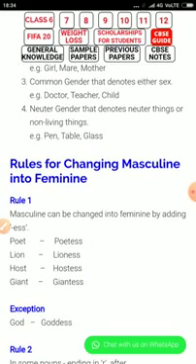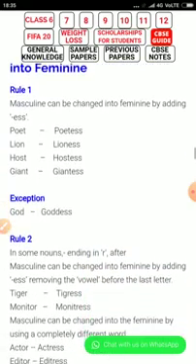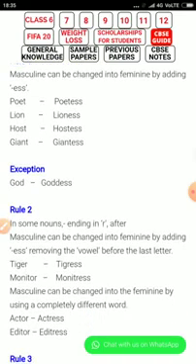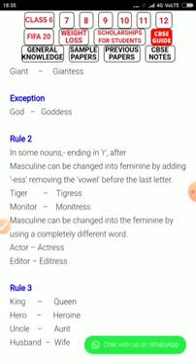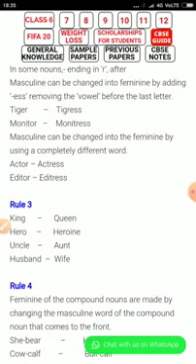Rules for changing masculine into feminine. Rule 1: masculine can be changed into feminine by adding ess: poet, poetess; lion, lioness; host, hostess; giant, giantess. Exception: god, goddess. Rule 2: in some nouns ending in r, the masculine can be changed into feminine by adding ess and removing the vowel before the last letter: tiger, tigress; actor, actress; editor, editress. Rule 3: masculine can be changed into feminine by using a completely different word: king, queen; hero, heroine; uncle, aunt; husband, wife.